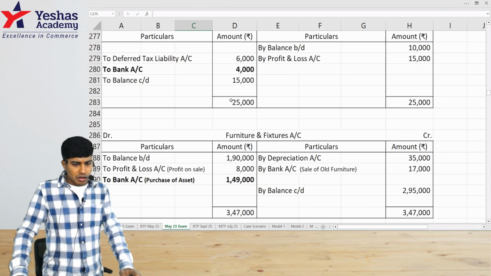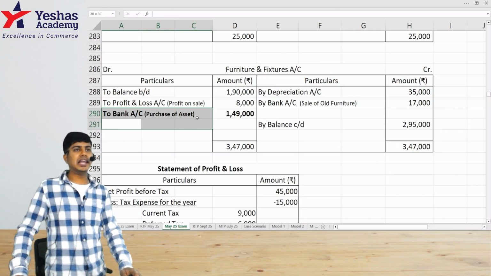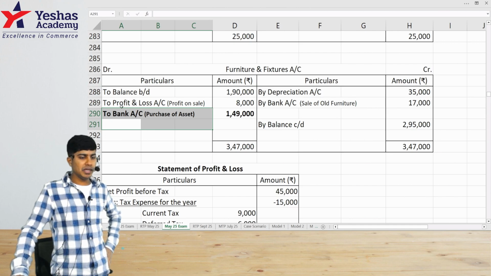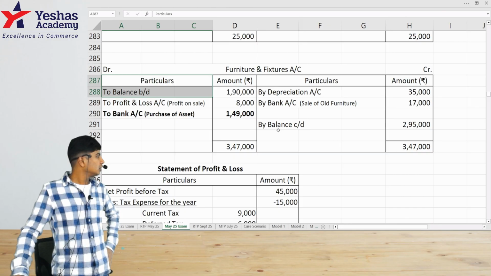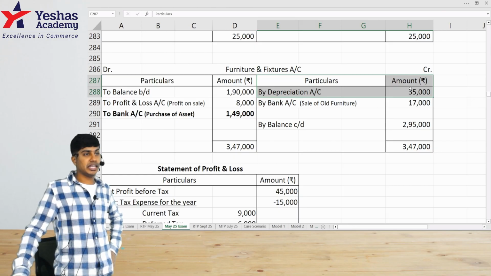3a, PPE. Furniture and fixture. Okay, you're supposed to identify the purchase of an asset as a balancing figure. You're supposed to prepare a ledger for furniture and fixture, that is PPE. Opening balance was given in the question. Closing balance was given in the question. Depreciation was given in P&L. You were supposed to write that. There was adjustment given for sale.